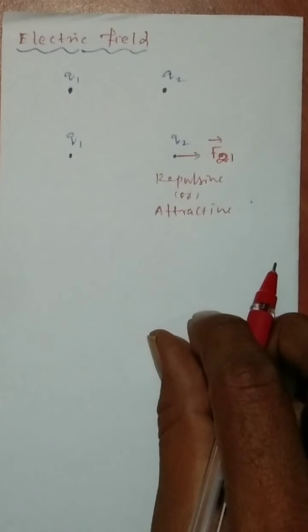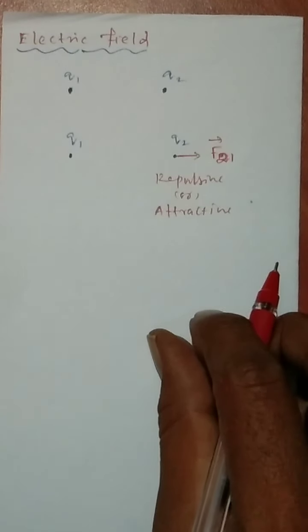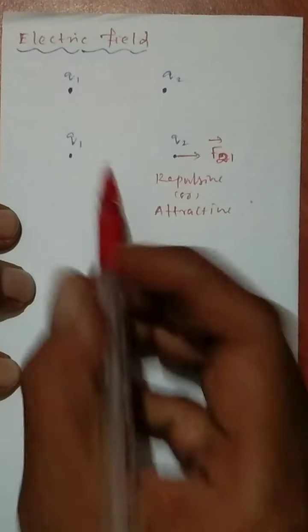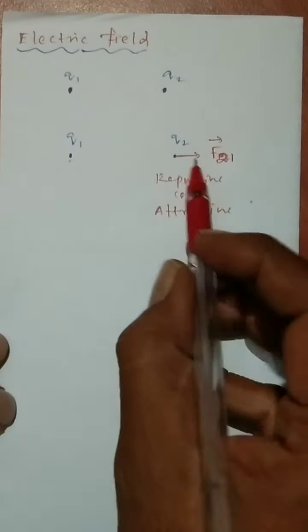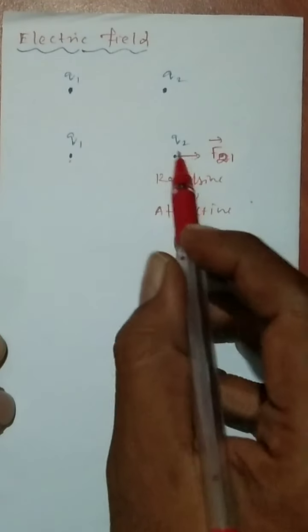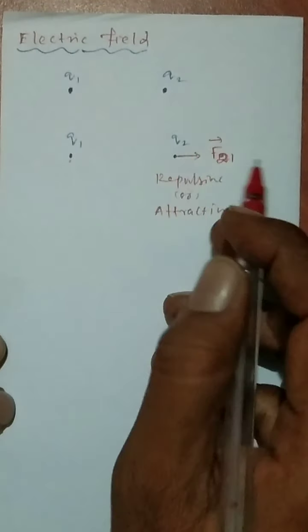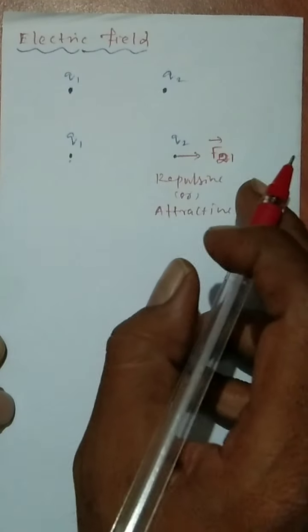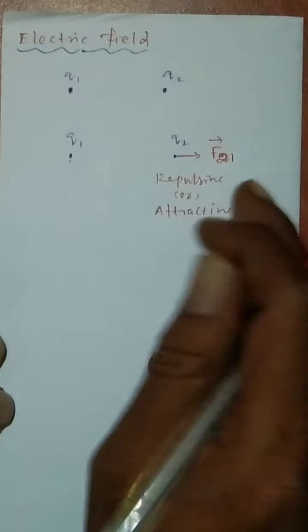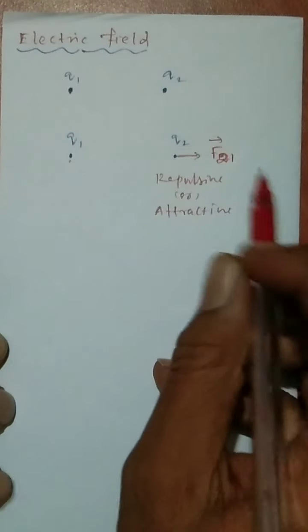How does it happen? This is called action at a distance. அப்போ if I am bringing another charge where one charge already exists, a force acts on this charge q2, so that a repulsive or attractive force takes place. This is what is called action at a distance.